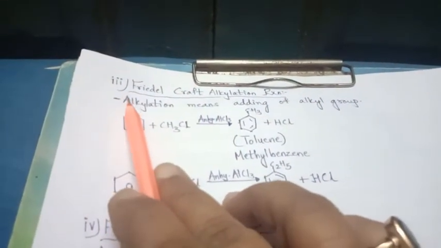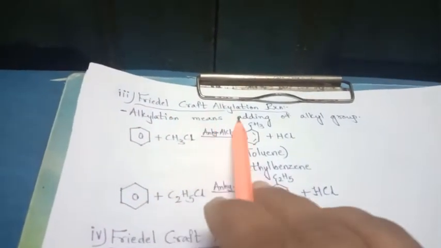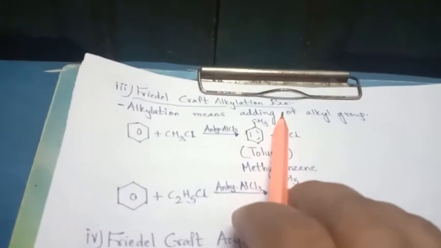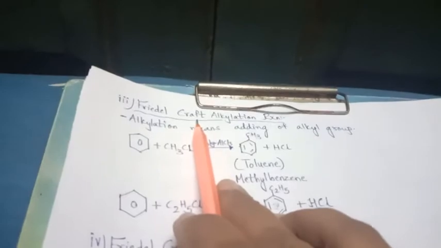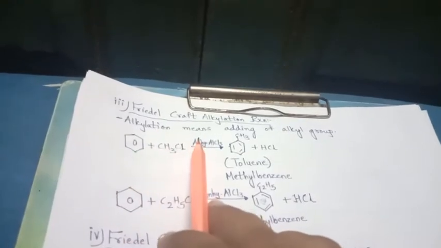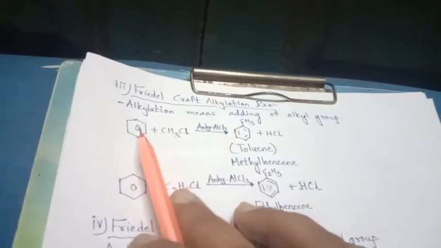The third type of substitution reaction is the Friedel-Crafts alkylation reaction. Friedel and Crafts were two different scientists. They studied alkylation as well as acylation reactions. Alkylation means substituting an alkyl group into the benzene ring.